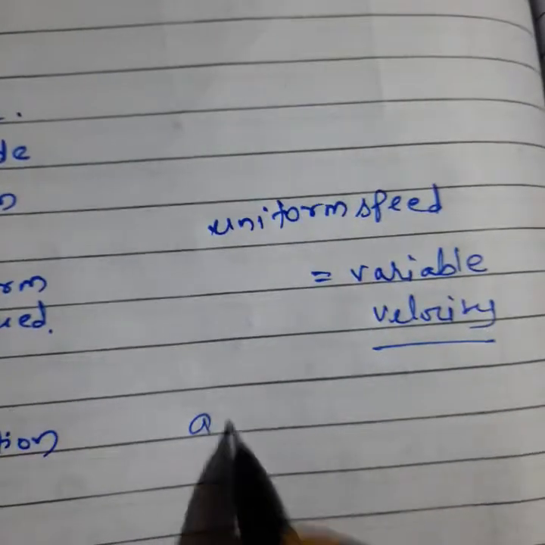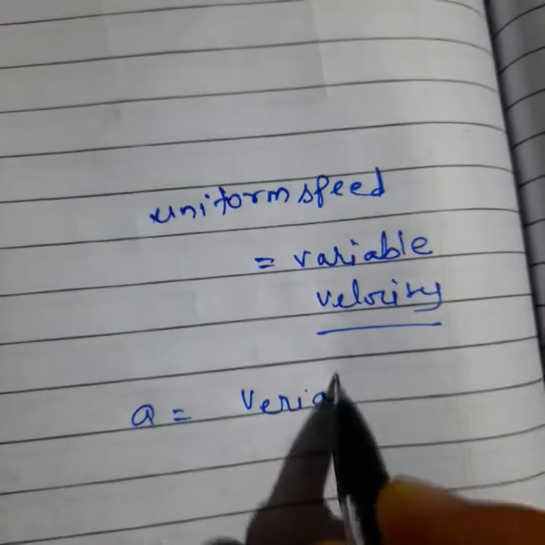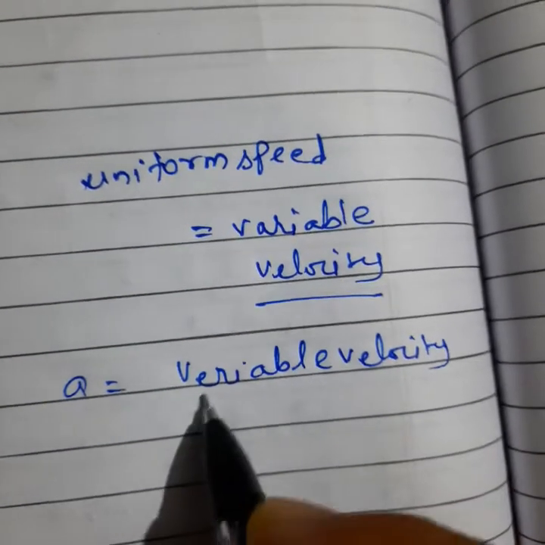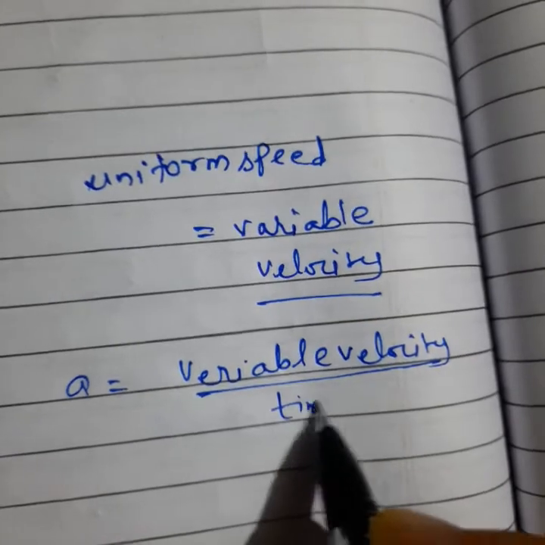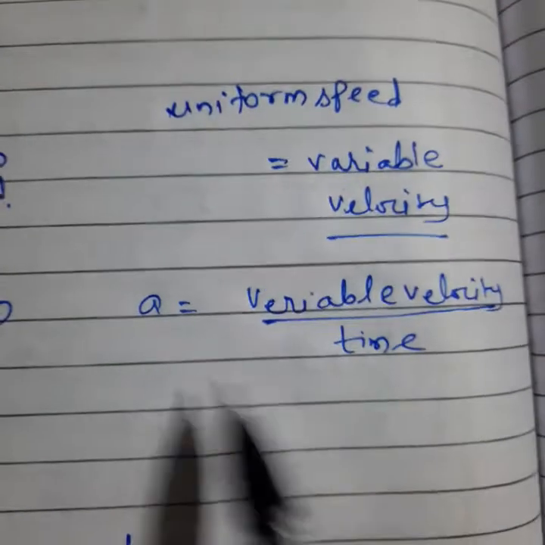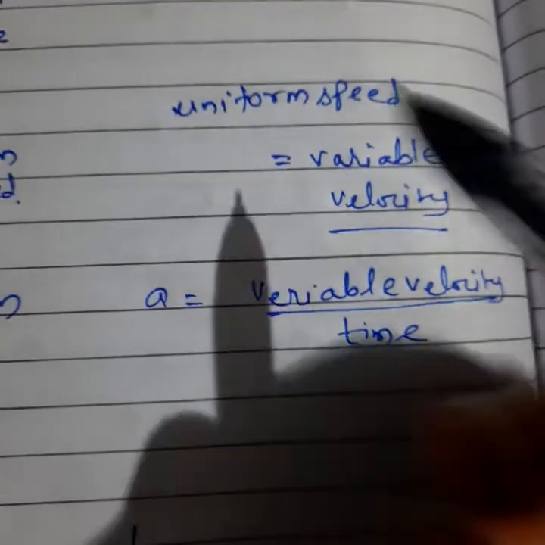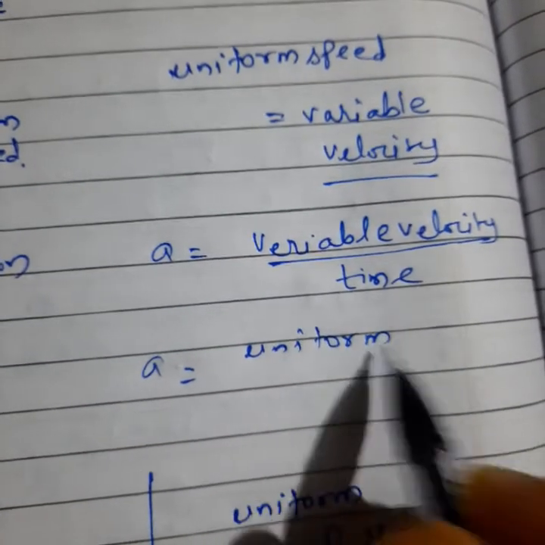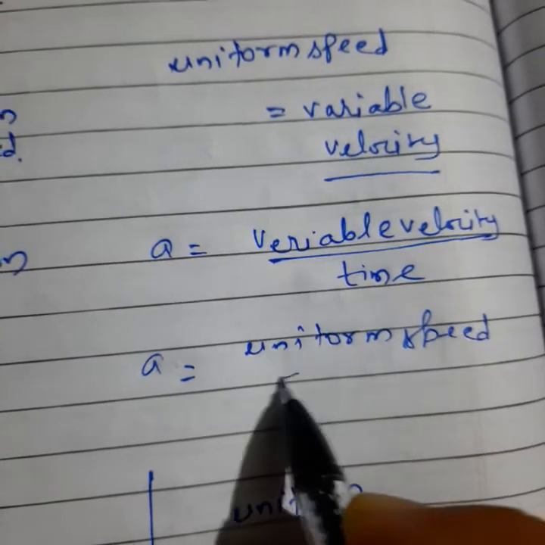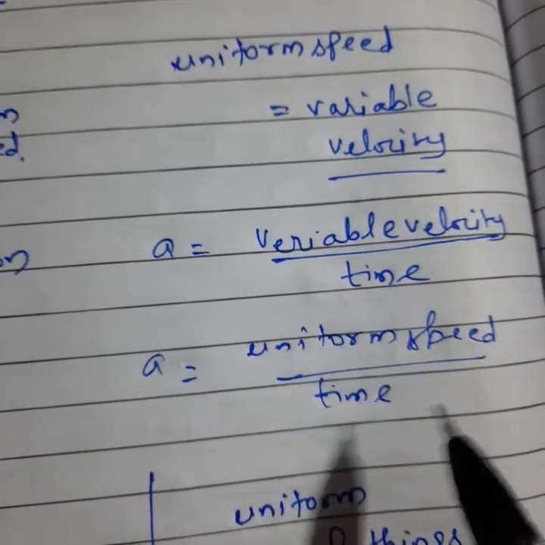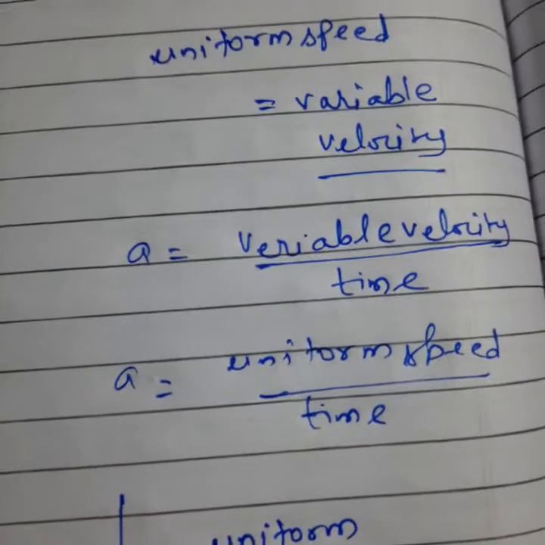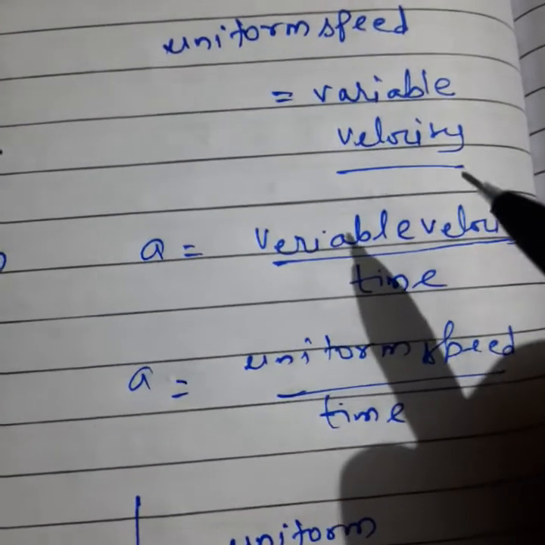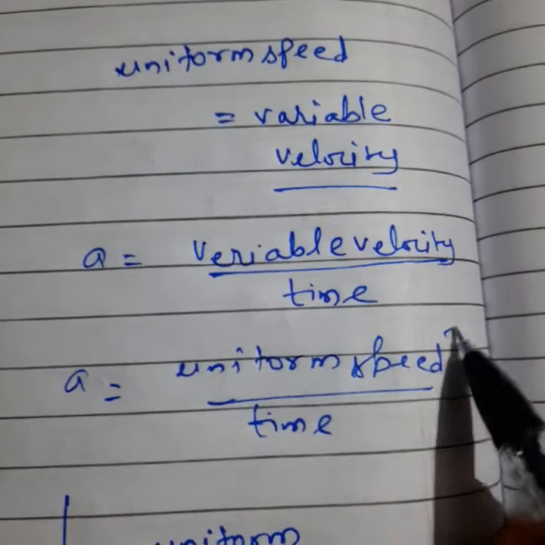So acceleration will be what? Acceleration is equal to variable velocity divided by time. I was thinking about it, I have to discuss this with you all. So due to this I am discussing these things with you. So simply you can understand, or acceleration is equal to, we can say, uniform speed divided by time also. If in the exam you are asked to give one example which shows uniform speed, the best example of it is circular motion. Circular motion will be the example of it.